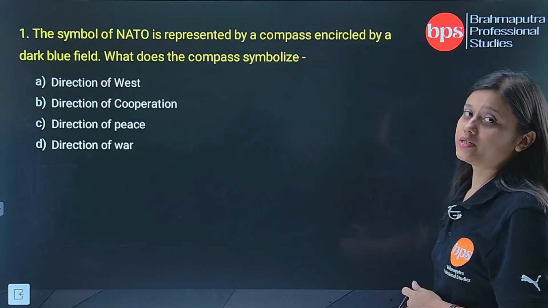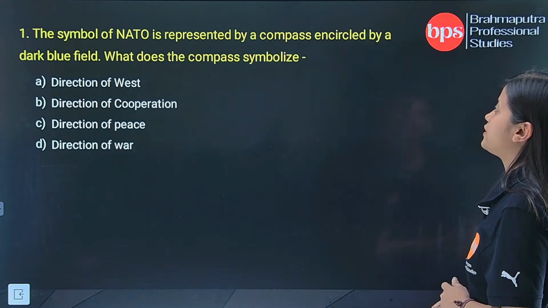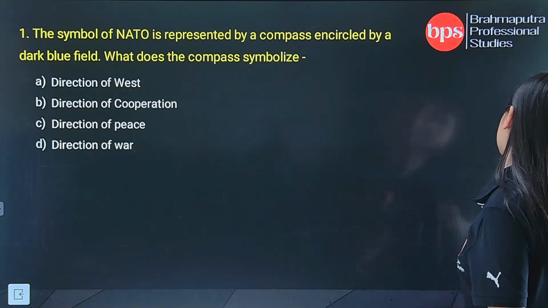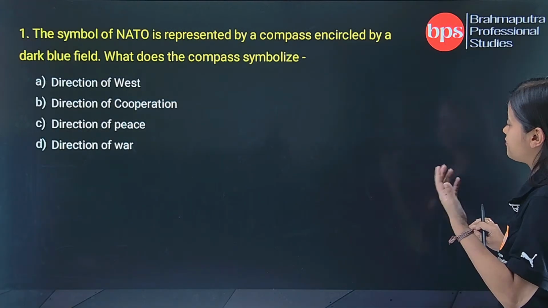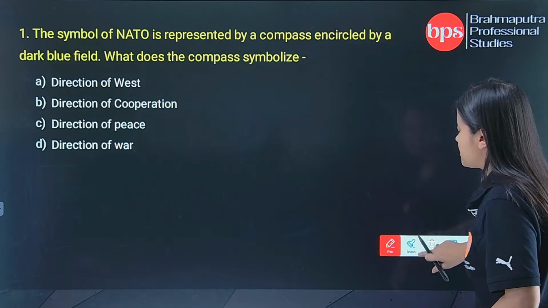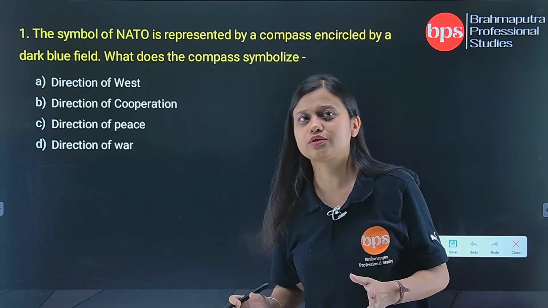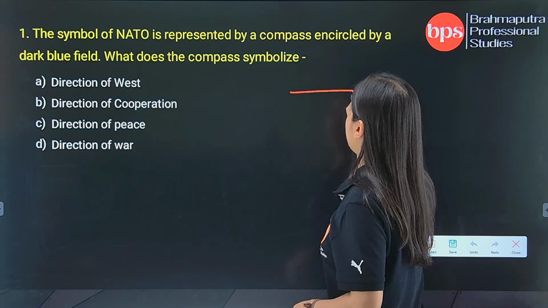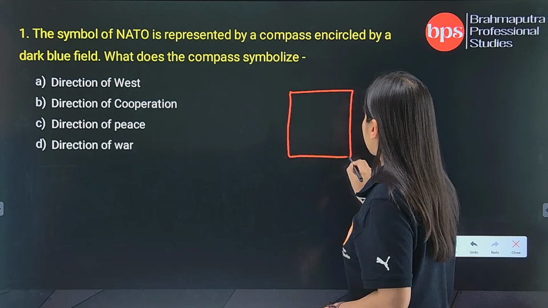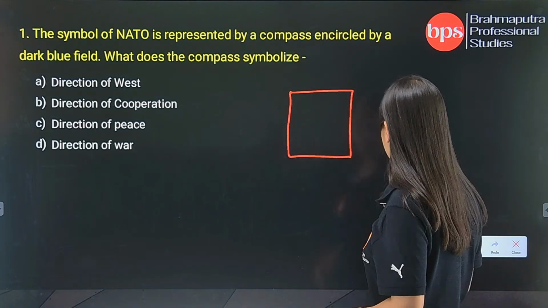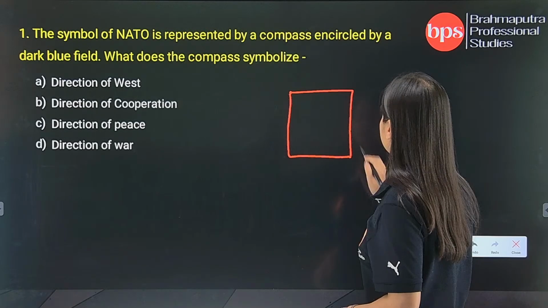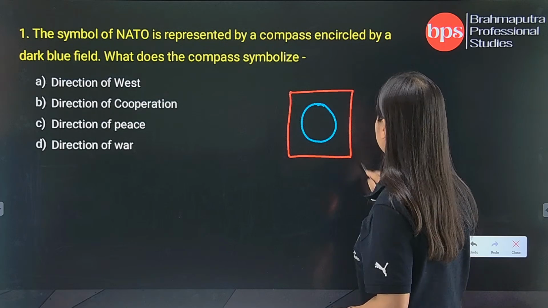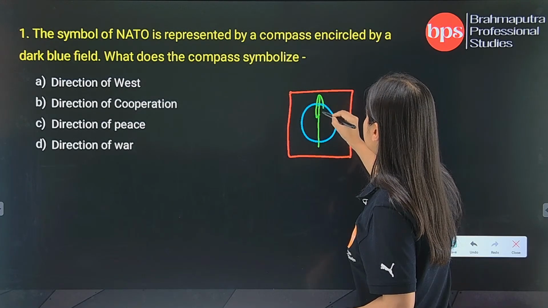The first question is: the symbol of NATO is represented by a compass encircled by a dark blue field. What does the compass symbolize? We have studied NATO, but I am sure most of you are not sure what the NATO symbol looks like. It has a background, then within the background there is a circle, and within the circle there is a compass.